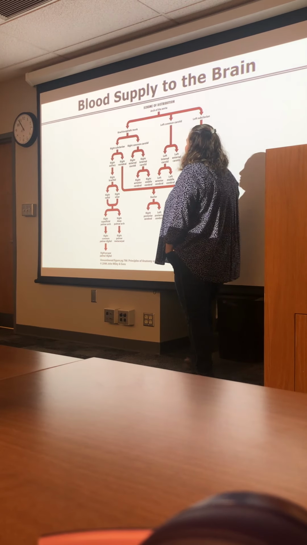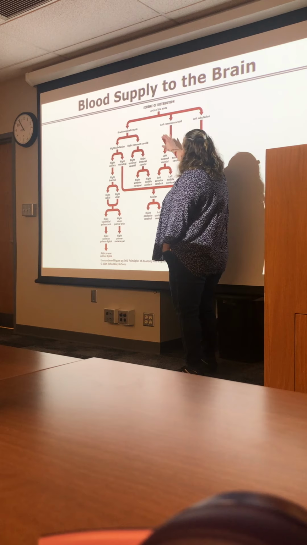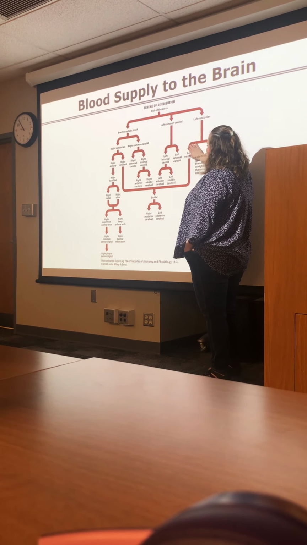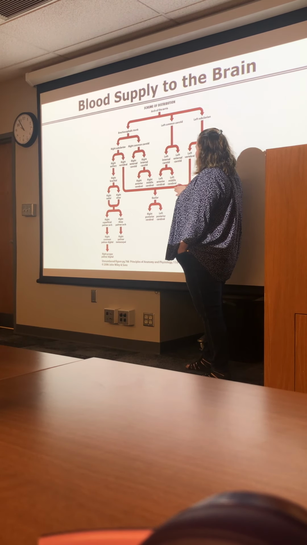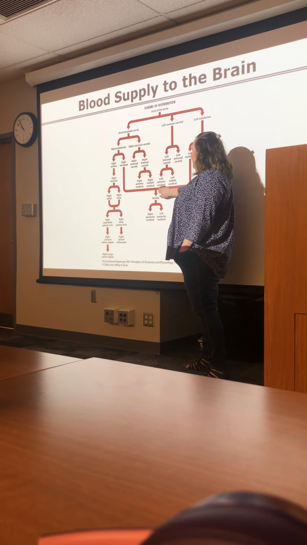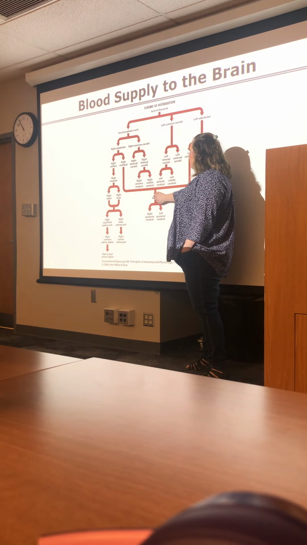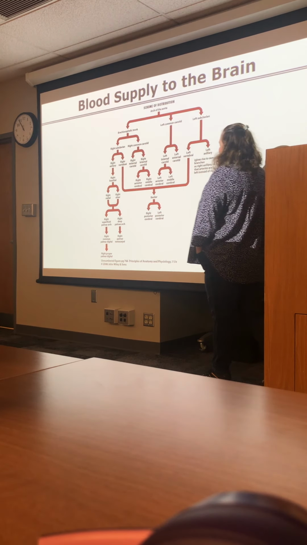So that's right vertebral. What about left vertebral? Left vertebral, take the arch of the aorta, take the left subclavian. The left subclavian gives you the left vertebral up through the transverse foramina into the foramen magnum. Give out a number of arteries, get to the base of the pons, form the basilar, and there we have the right and left posterior cerebral.